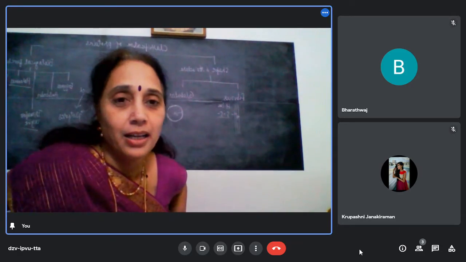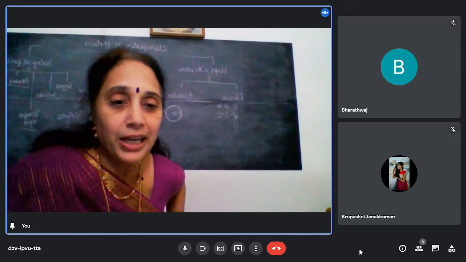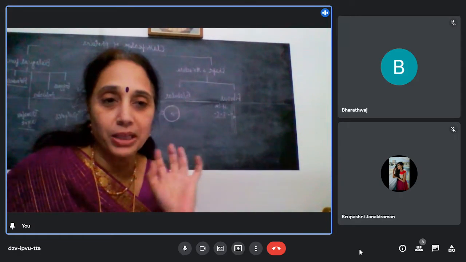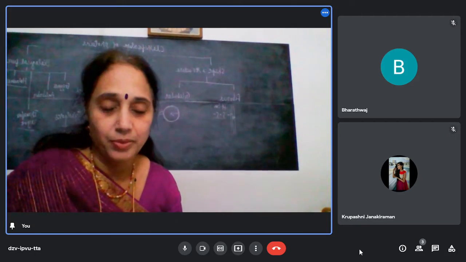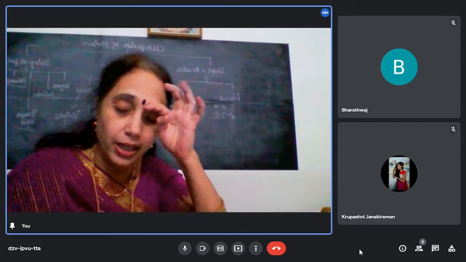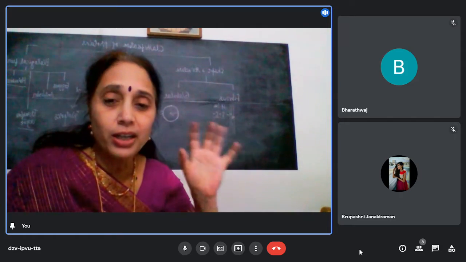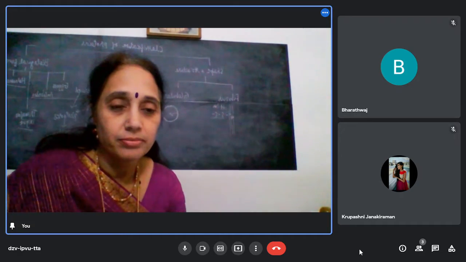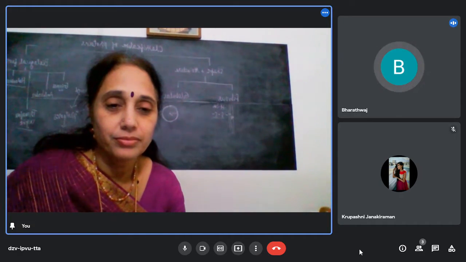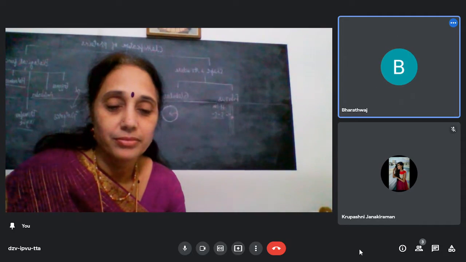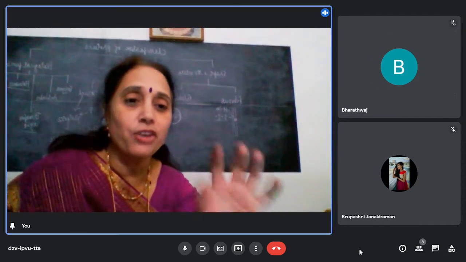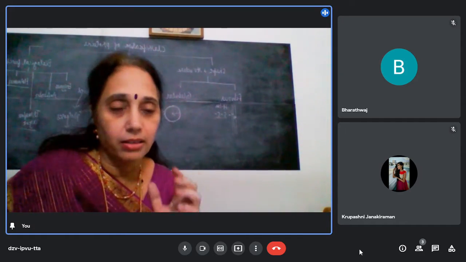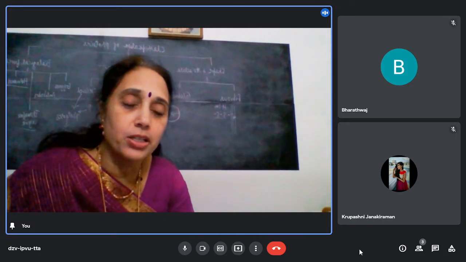Even in the textbook, it is not very clear, this portion, classification and all. It's very interesting, but they have not given it clearly. That's what I felt. Yes, Auntie, it's very simple in the book. Hmm. Even the structure of amino acids, you cannot learn like that. How many times will you write the 20 amino acids to learn like that?